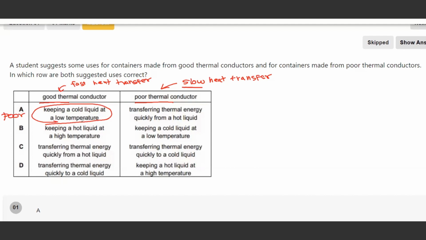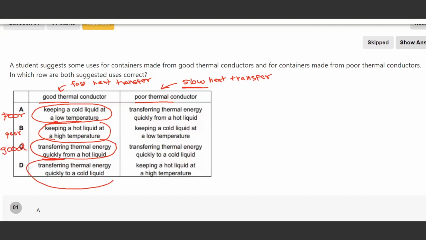Same applies to the next answer, keeping a hot liquid at high temperature. Again, there's not much of a difference in the temperature because something hot is kept hot. This also indicates slow heat transfer. So here also, they're talking about a poor thermal conductor. Transferring thermal energy quickly from a hot liquid. Now, already in the answer, they've given it out. The transfer of thermal energy happens quickly. So, fast heat transfer means here they're talking about a good conductor.